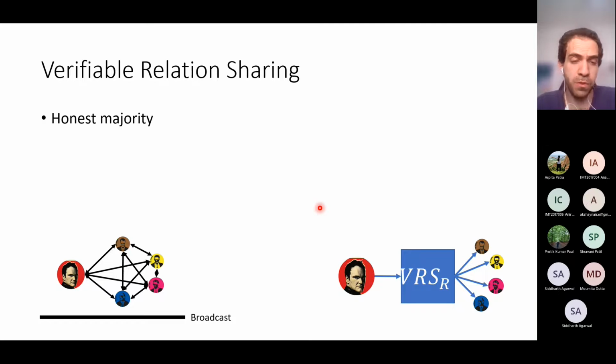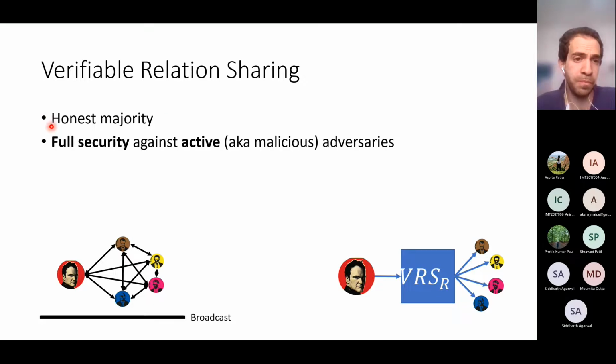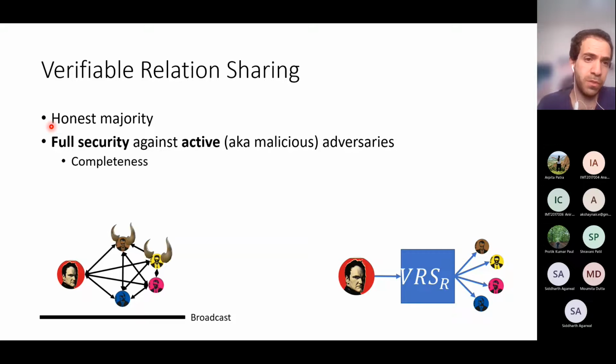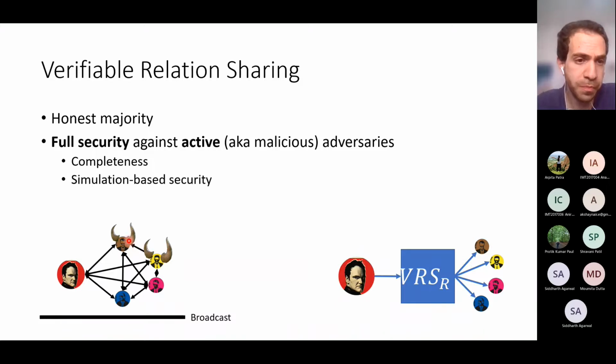Before we implement this box of VRS, we assume the existence of honest majority. We've seen that without an honest majority, we cannot obtain a two-round protocol. And we require, just like before, full security against an active adversary that can deviate from the protocol. And again, we obtain those strong completeness notions. So in VRS, the completeness means that the honest prover can convince the honest verifiers that the shares that they received are correct, even in the presence of some corrupt verifiers. Okay, so we have completeness again, even in the presence of corrupt verifiers.